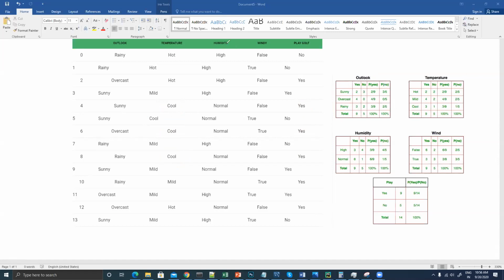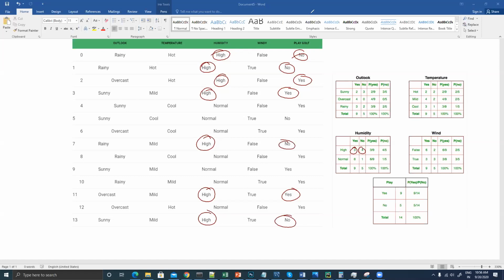Now if I talk about humidity, humidity is high, high, high, high, high, high, and high, right? How many times do we have high? One, two, three, four, five, six, seven. So seven times we have high. Out of that, how many times do we have yes? We have three times yes and four times no. So one no, two no, three no, and four no. So we are able to make this particular table.